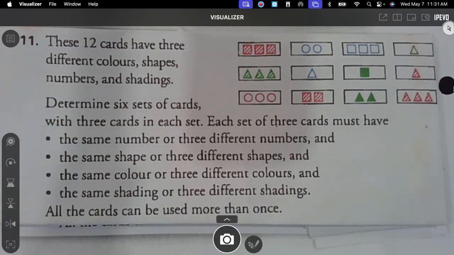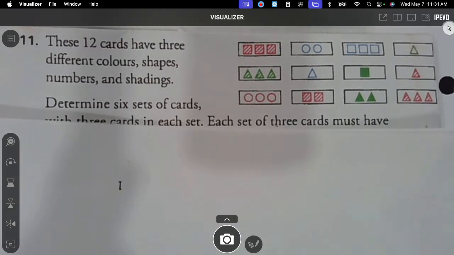I'm trying to see if I want this to be like a bonus or how I want to do this. I probably wouldn't ask like this because this wants me to find 6 sets within these cards, and I don't know that there are 6. It says there are, but I don't know. So y'all can help me. That's what I was hoping for, honestly. I have a question. I might not have an answer.